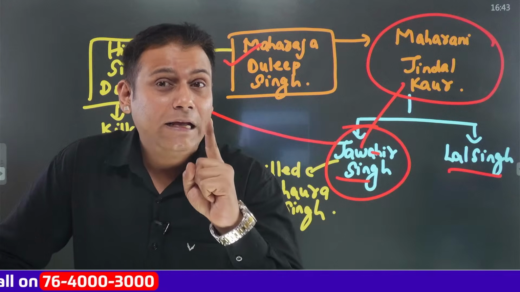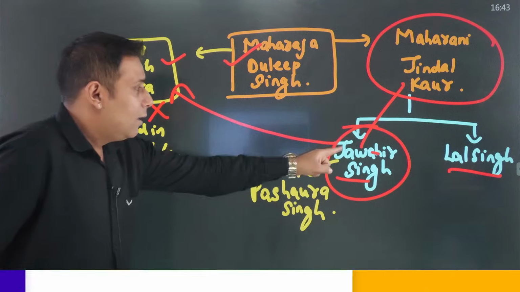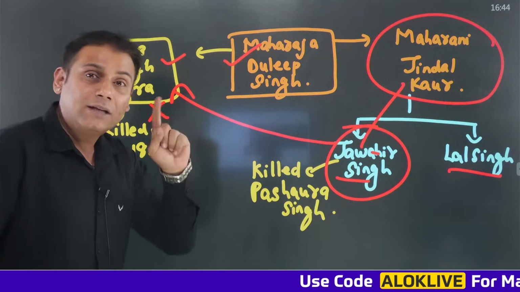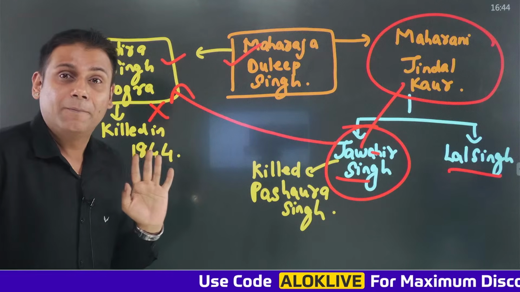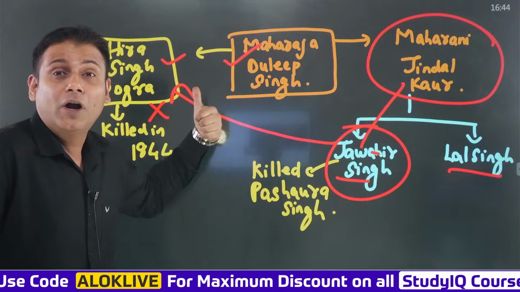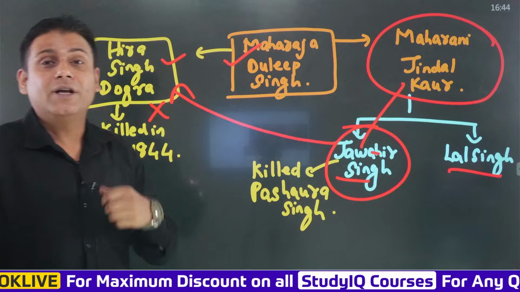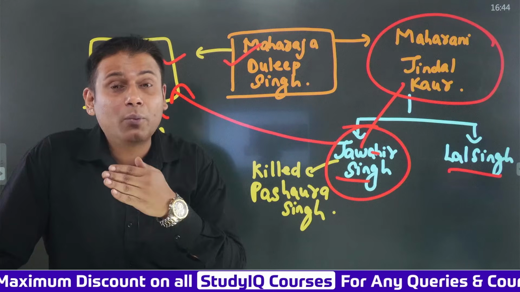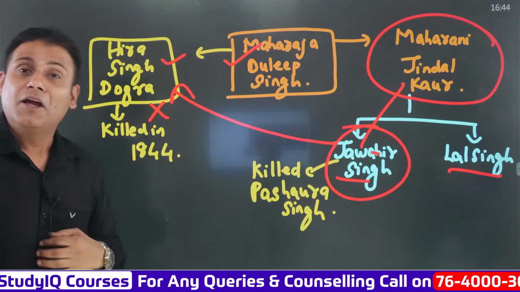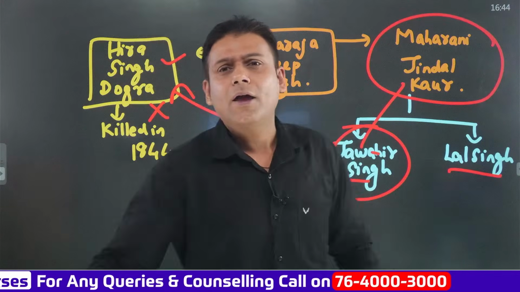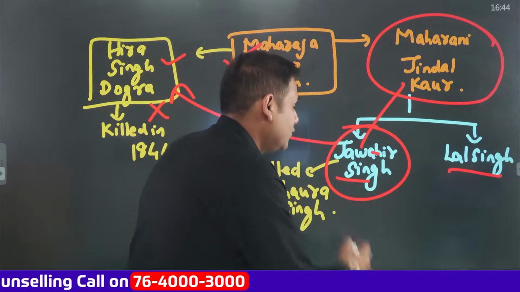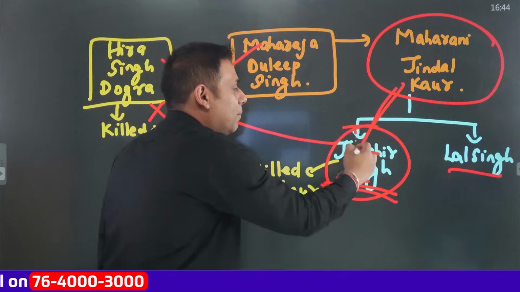Hope the points are clear. I'll repeat the points again. The brother of Maharani Jindal Kaur was aspiring to become the Wazir. On the other hand, Hira Singh Dogra was the Wazir. So Jawahar Singh accused Hira Singh Dogra of theft, specifically of trying to run away with the state treasury. And in that case, he was killed in 1844. So Hira Singh Dogra became the victim of court politics. And the next Wazir was Jawahar Singh, the brother of Maharani Jindal Kaur.